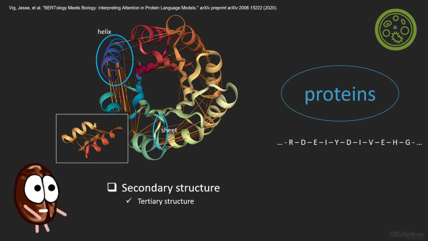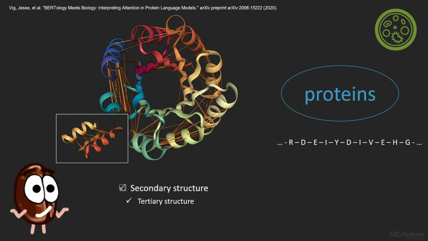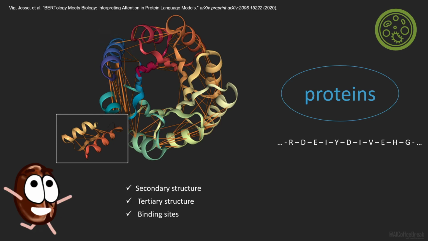Because proteins are folded into themselves in complicated 3D shapes, some amino acids are very close to each other in 3D space, even though they are far away from each other in the 2D sequence. And proteins don't all work by themselves, but sometimes they interact with each other and bind at well-defined binding sites. Equipped with this biological knowledge, let's look at how BERT could help us in protein biology.